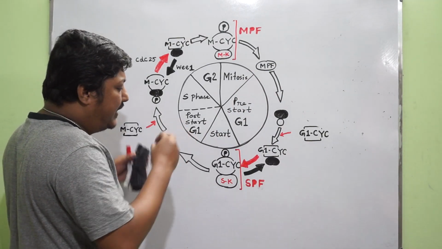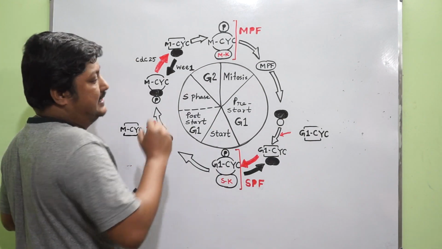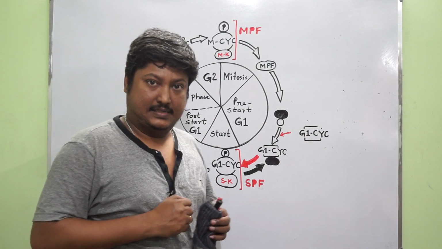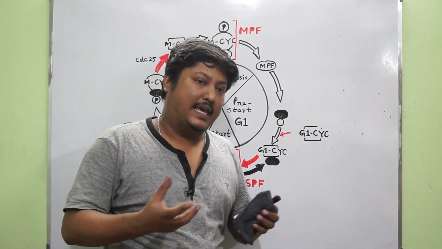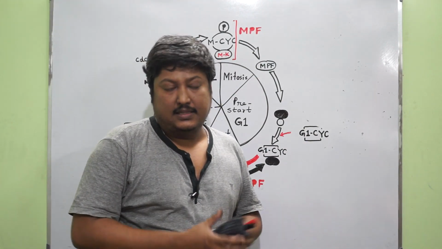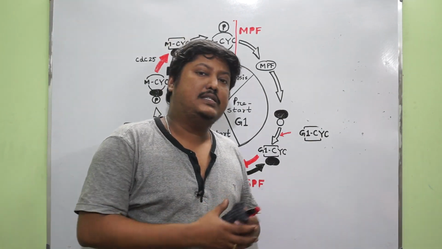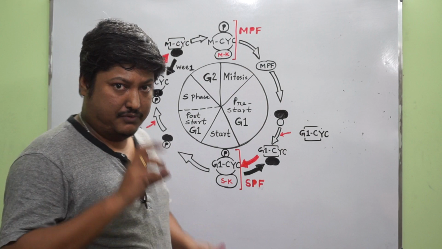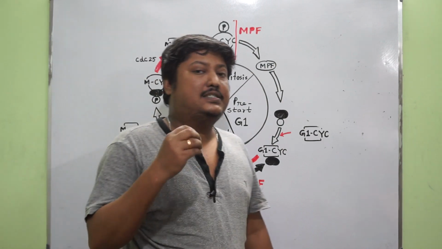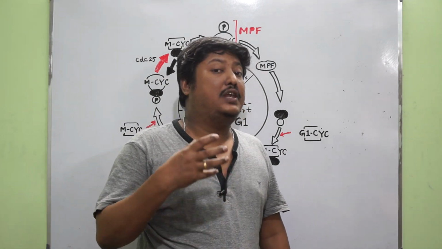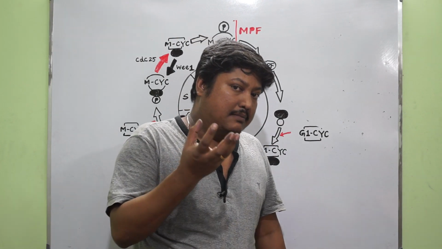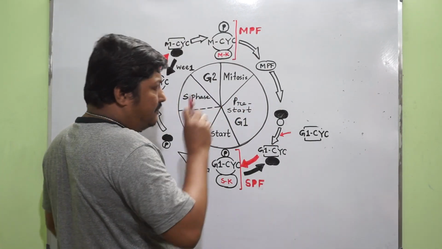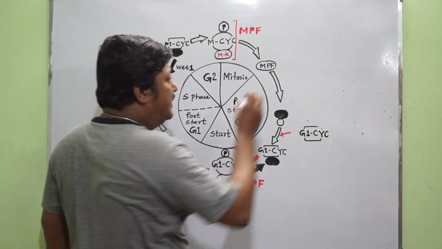Now here we see how the MPF and SPF regulate a cell cycle. Here we have taken an example from yeast, that is Schizosaccharomyces pombe, S. pombe, that is called fission yeast. There are two kinds of yeast, fission yeast and budding yeast. There are two types of cyclin molecule functions. One is called the S form, that is the start specific cyclin, and the other is called the M form, that is the mitosis specific cyclin. Now two kinds of CDK cyclin complex will be developed.